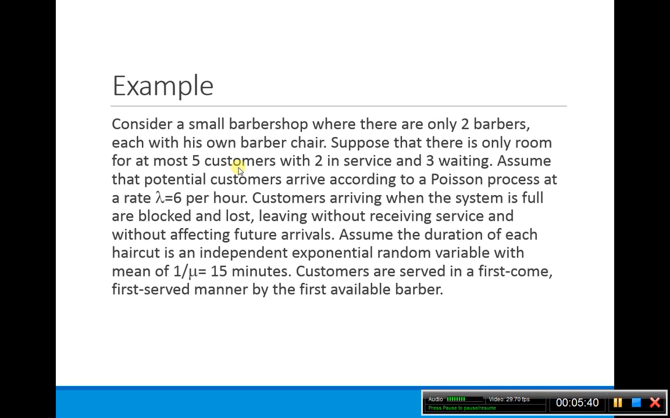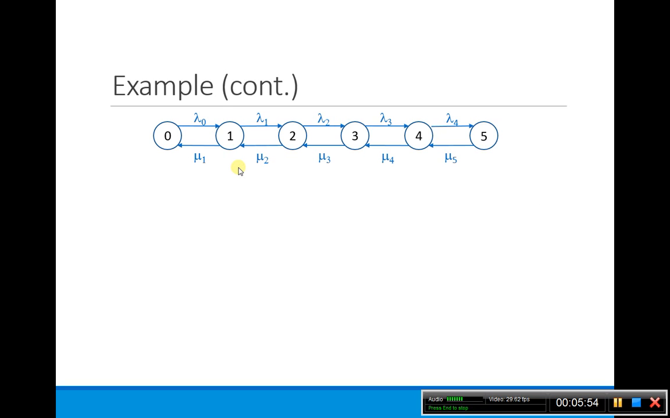We assume that the duration of each haircut is an independent exponential random variable with mean of 15 minutes. So basically, we're going to use this to figure out our rates. And customers come on a first come, first served basis. So this is kind of a schematic. We could have 5, so 2 in service and 3 waiting, or we could have no customers in there, right? So what are our lambda_i and mu_i given this schematic?